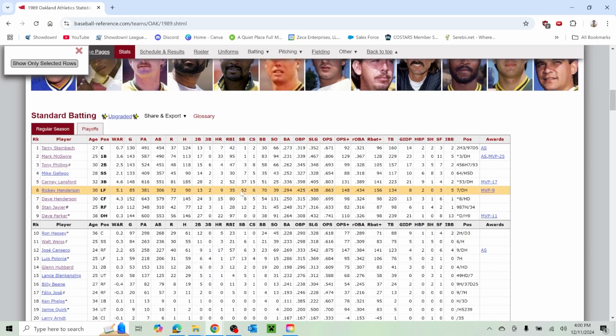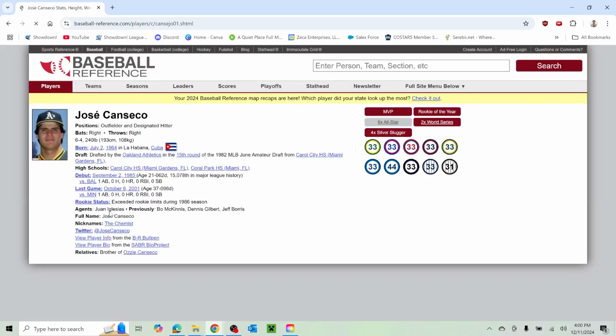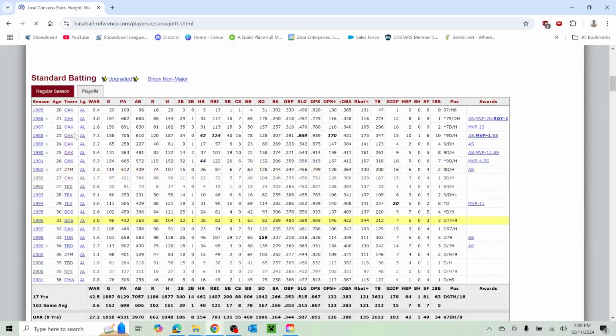52 stolen bases. So Rickey must not have been available at the beginning of the year, which is why we didn't see him in that opening day lineup. Jose Canseco was on this team too. That's another little good bit. He only played 65 games. Yeah, he was 24, so this was towards the beginning of his career.